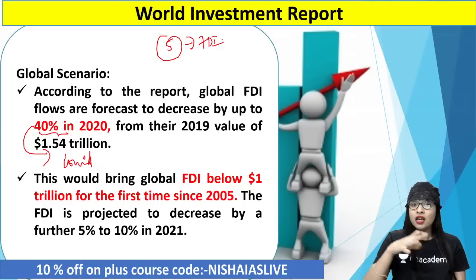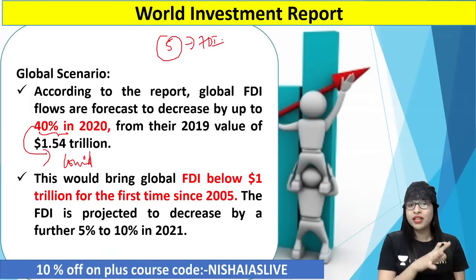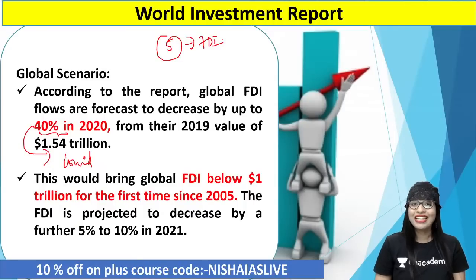But as per the recent report, it was predicted to decrease by 40% compared to the 2019 value of $1.54 trillion. What is the meaning of that? The meaning of that is it is showing that the global FDI will fall below $1 trillion for the very first time since 2005. And even for the current year 2021, the FDI is projected to decrease by a further 5% to 10% in the year 2021.